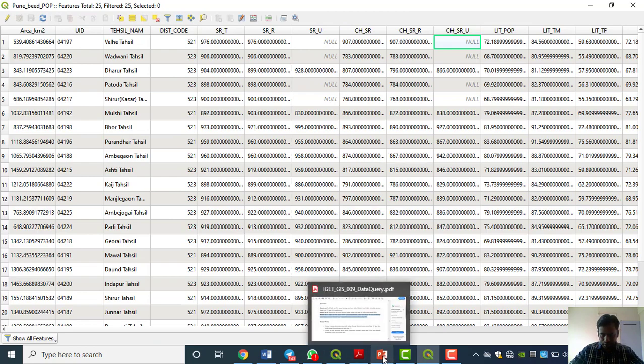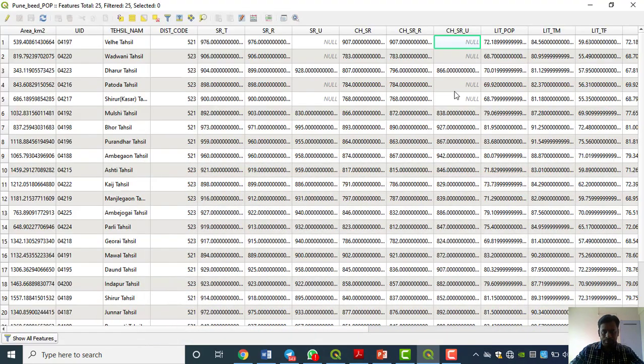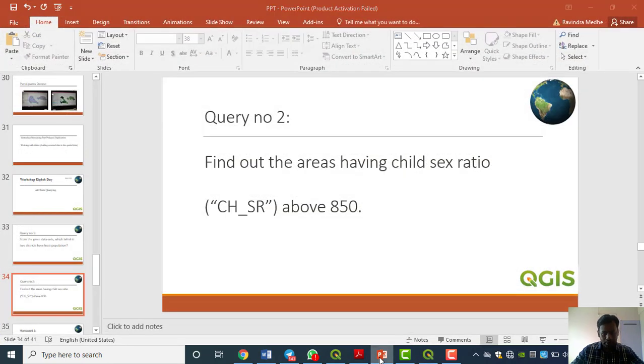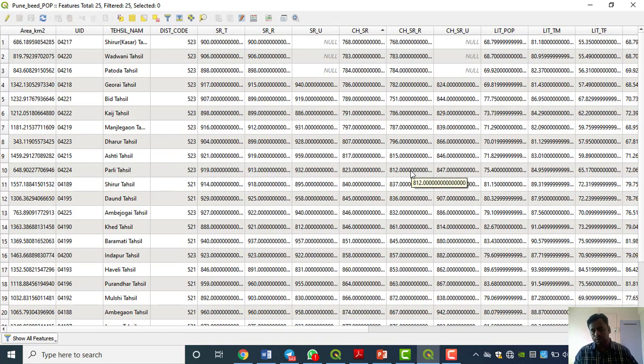Okay, now what is that? Child sex ratio. First we have to find out the child sex ratio. Okay, this is in ascending order. What we have to find out is above 850. Then what will you think we have to do? We have to find out the areas which are above 850 child sex ratio. Two things we can do: we can go manually, and we can also go with the query.